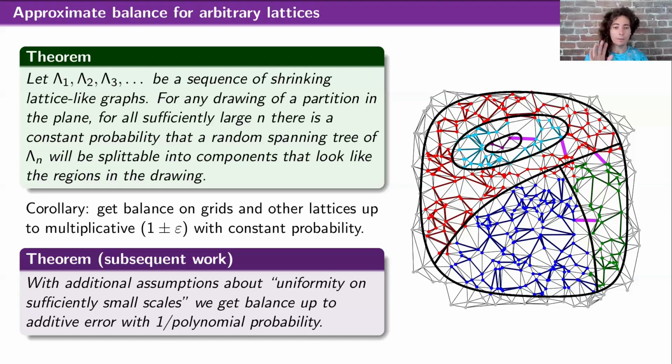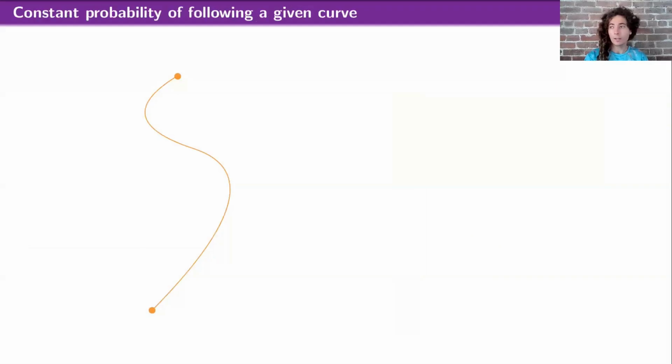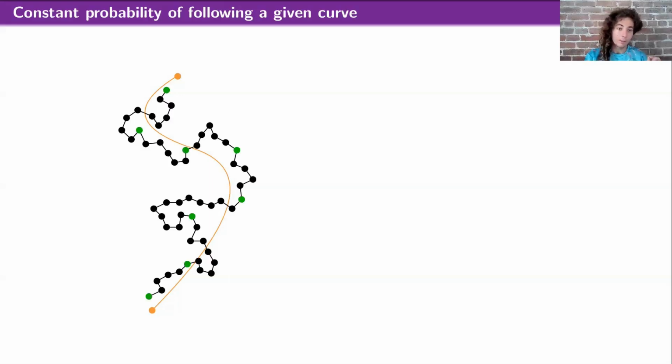Okay, so I want to say a few things about the ingredients of this proof. And the first ingredient is a generalization of this argument about getting to the end of a long skinny rectangle, where now we don't just want to go straight upwards, but we actually want to follow some arbitrary curve. And so the theorem is that if I take a random walk in one of these lattices respecting these axioms, it should look approximately like this curve. It shouldn't stray too far from the curve.